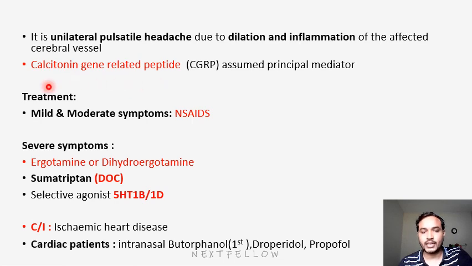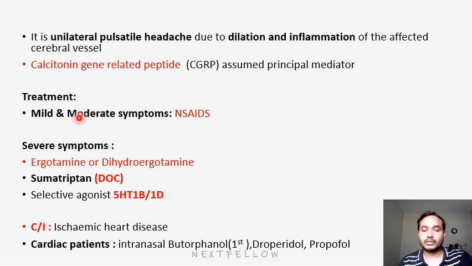This was recently identified. This CGRP protein or peptide is also assumed to be a principal mediator for triggering migraine headache. This is an MCQ recently found out. They may ask which peptide is assumed to be the triggering factor for migraine. That is CGRP, that means calcitonin gene related peptide. Next, coming to the treatment part.